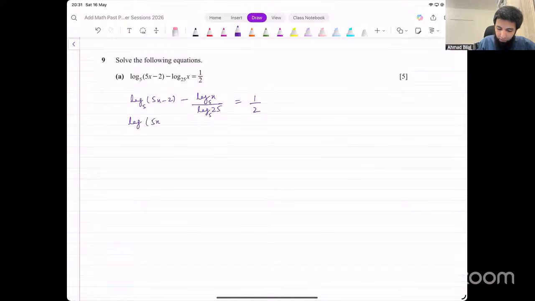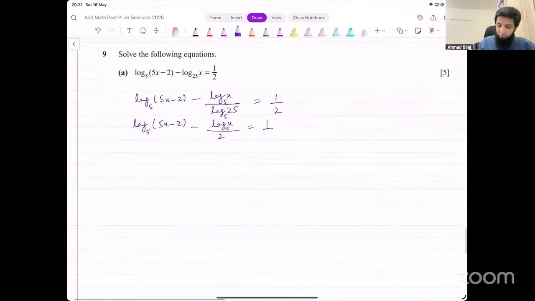Or I'll just do one more step for you. In the numerator, we've got log of x base 5. In the denominator, I could write this as log of 5 squared base 5, right? What does that become? That just becomes 2. So the denominator is 2.